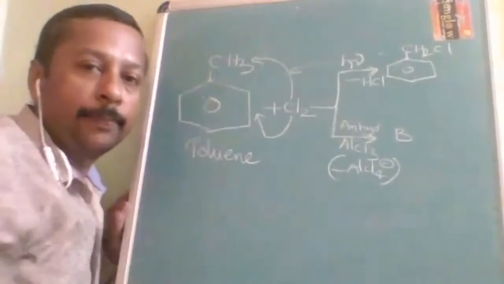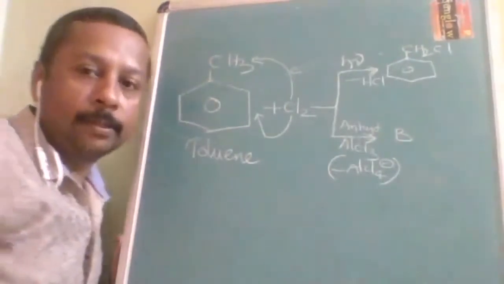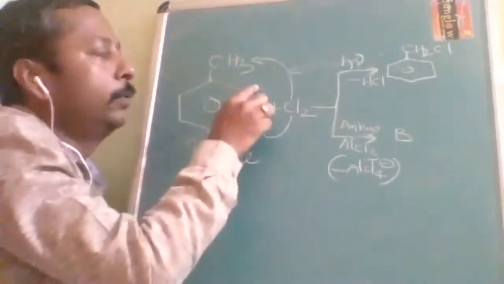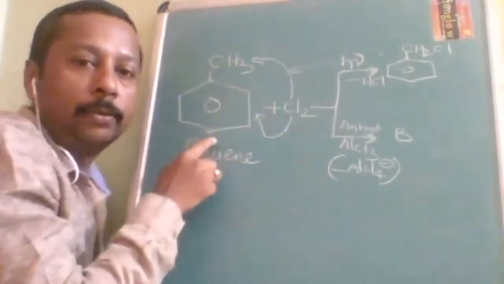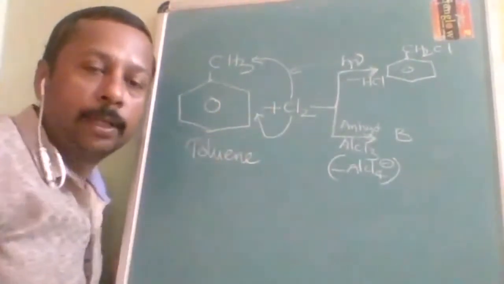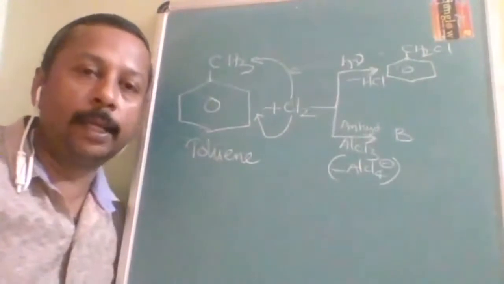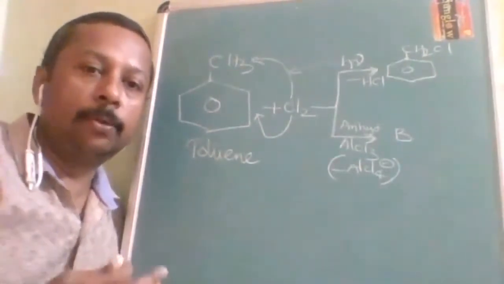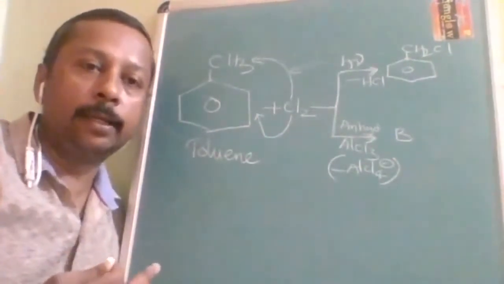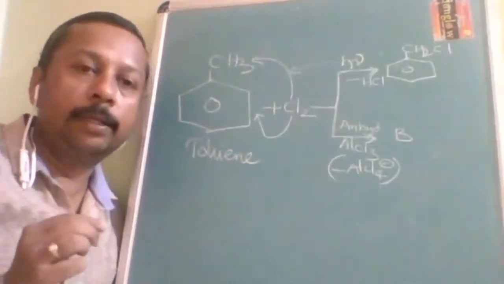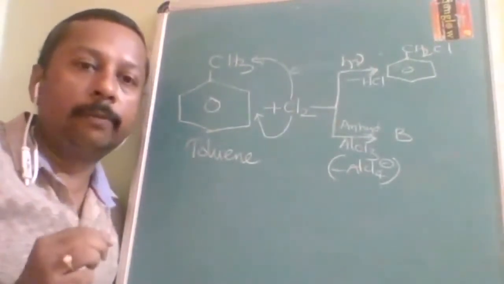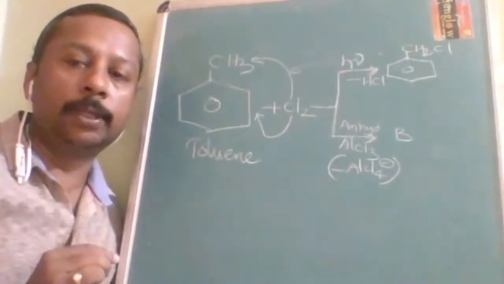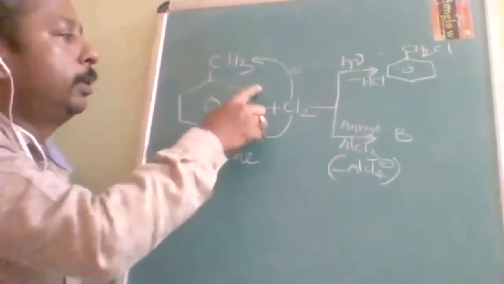This is called directive influence. It says you can go at the ortho position or the para position, because methyl group is OP directing. How will you know whether a group is OP directing or M directing? There is a special video made in the name of directive influence, so go through that. It will direct to ortho and para.